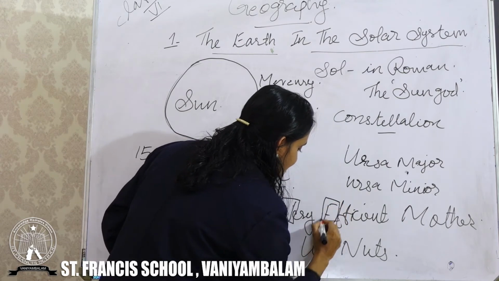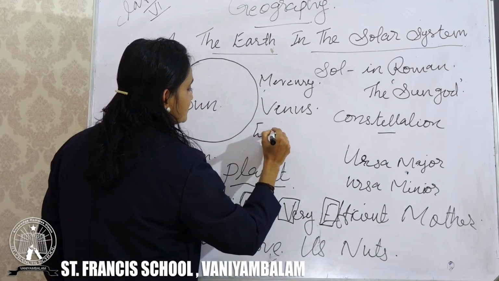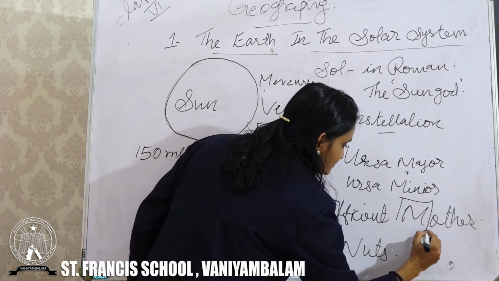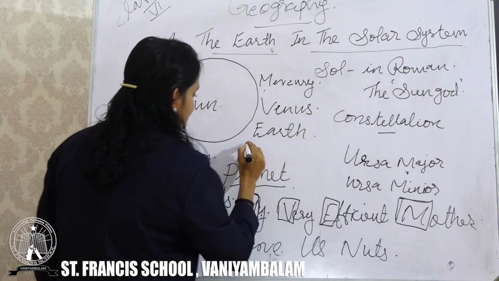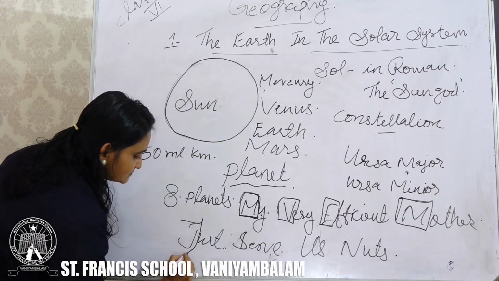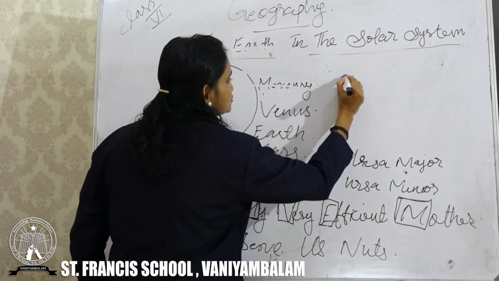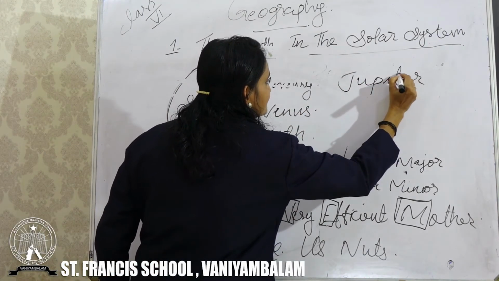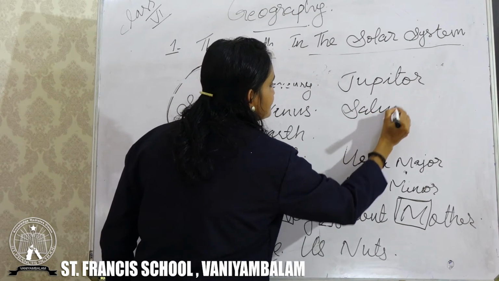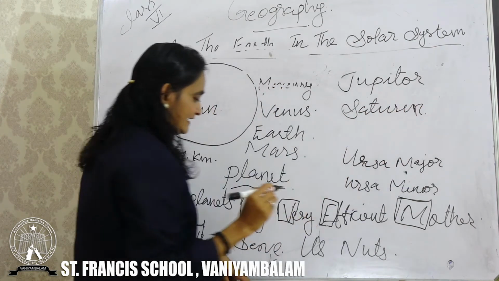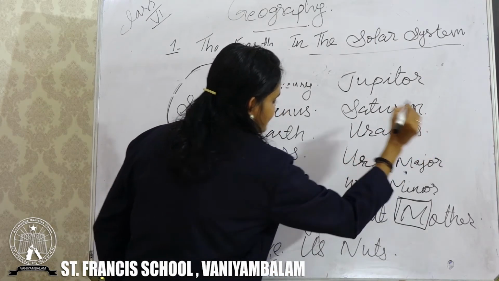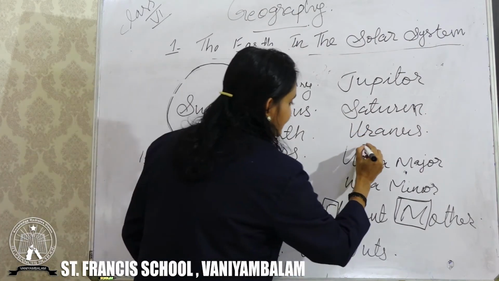Efficient. From efficient, we take E. E means Earth, our Earth. Then the fourth one, our beautiful mother. Who is that? Mars. Okay. Then J, just. Just means Jupiter. Then S, that means Saturn. And U, from us, you can take Uranus. And the last but not least, it is N for Neptune.